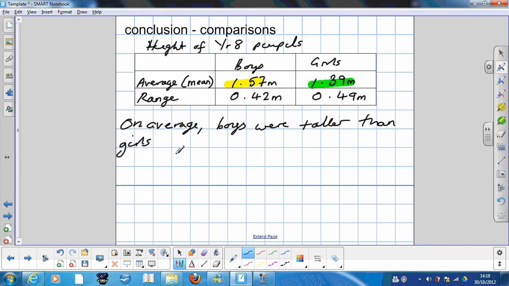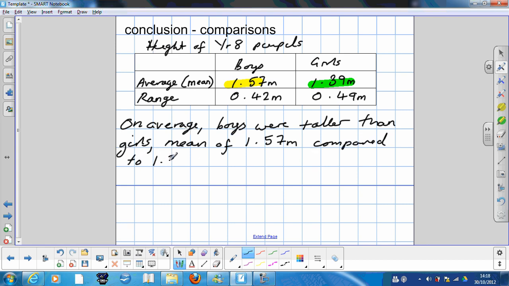And here's our evidence. Mean of 1.57 meters compared to 1.39 meters.